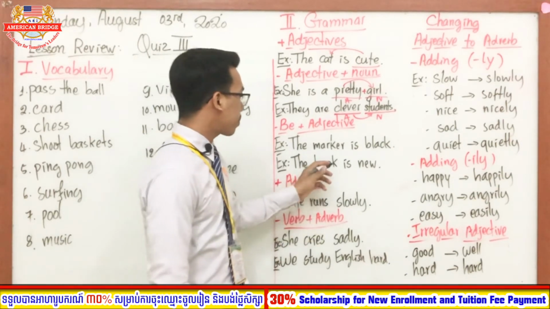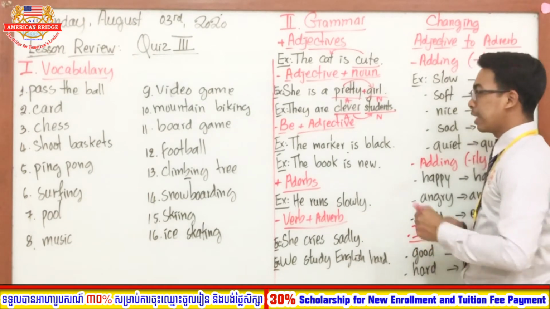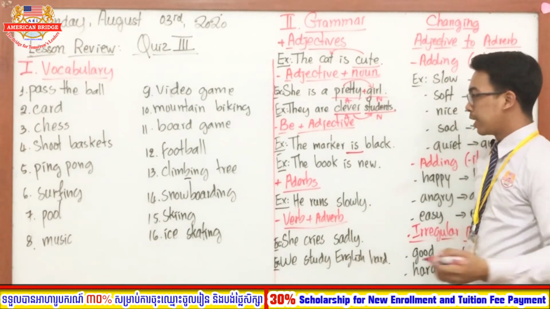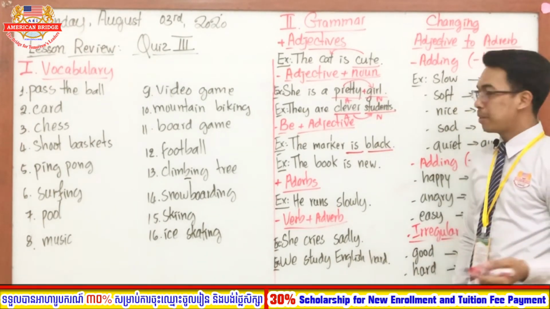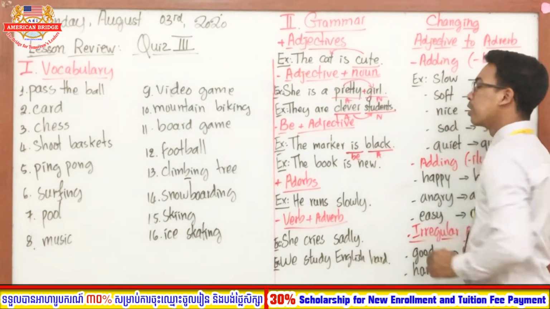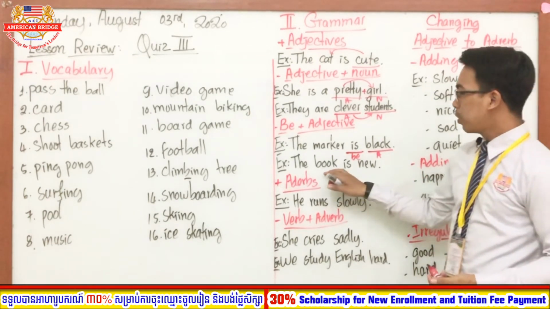Good. So "is" is to be. And the adjective is the word "black". So be plus adjective. You see, good. So it is about be plus adjective. The sentence is correct, right? And move on to the next one.